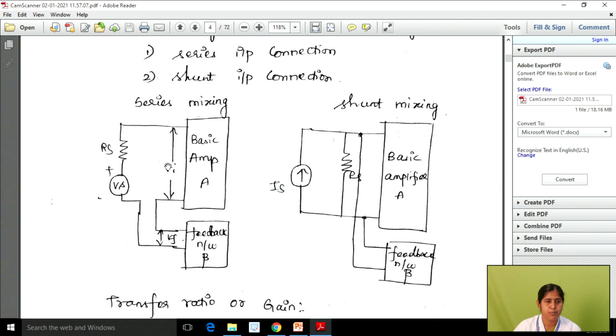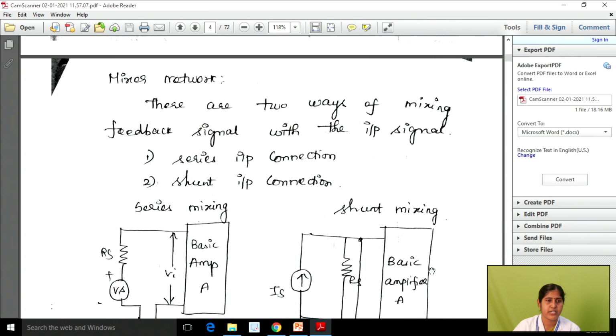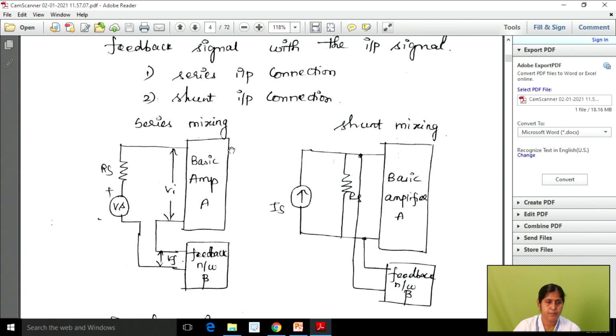Right? So here on the input side we are using mixing signals, so on the input side we have this connection. Okay, so the next one is shunt mixing. Here we are using a current source, and your resistance is connected in parallel. Since we are using shunt mixing, your input signal is connected in shunt with your feedback signal. Okay, so this is the general concept of the mixer network.